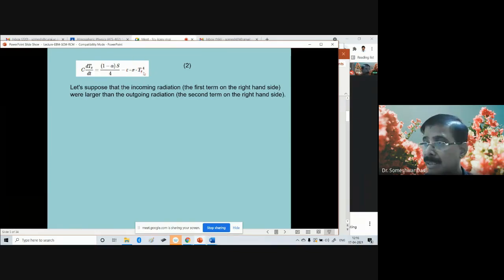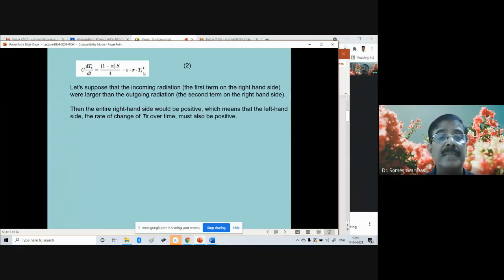You can easily understand that the Earth's temperature will keep on increasing. The entire right hand side would become positive. If this incoming is larger than this outgoing, that means the right hand side will become positive, which means that the left hand side, the rate of change of temperature of the Earth over time, will be positive.